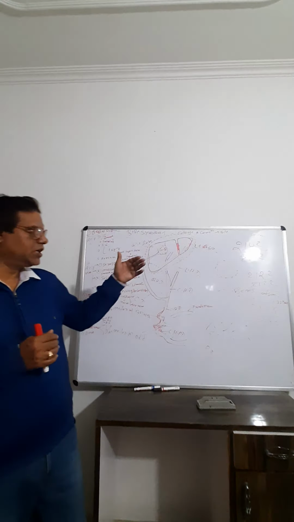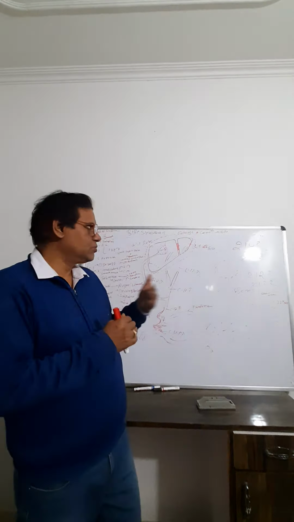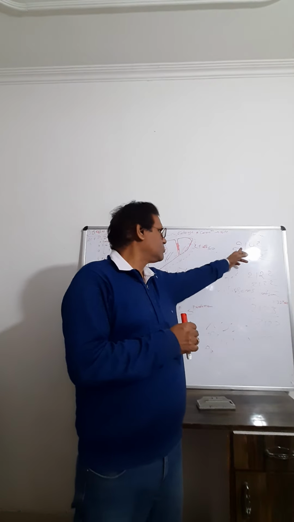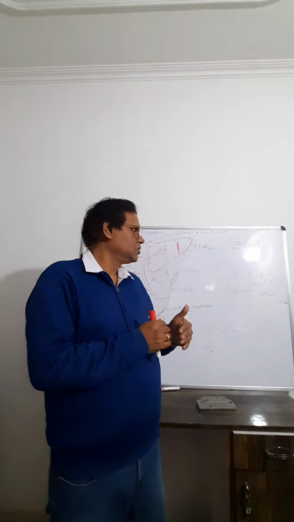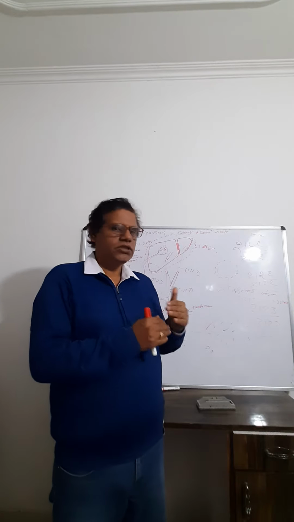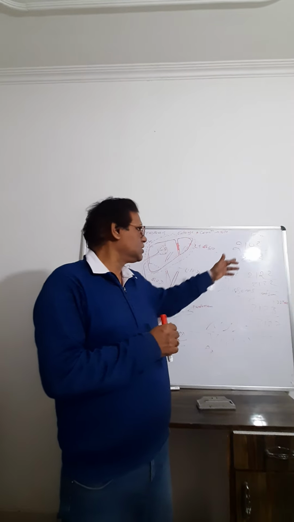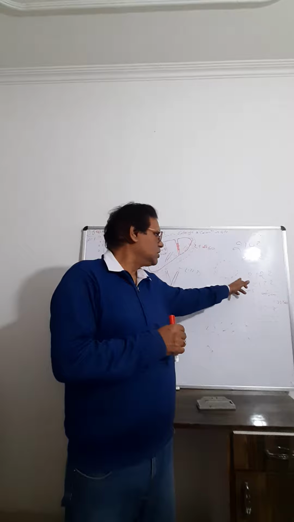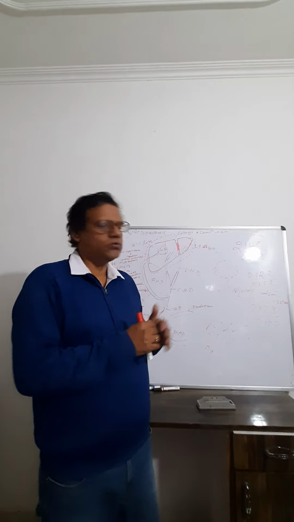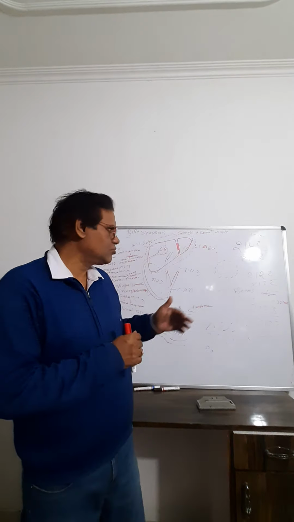The dental formula varies according to age. Initially the dental formula is 2102 by 2102, that is incisor, canine, premolar, molar. So initially there is no premolar. And then 2122 and 2122, that means the last molar is not present.